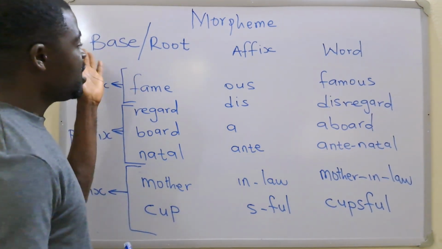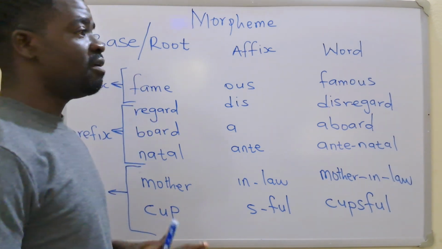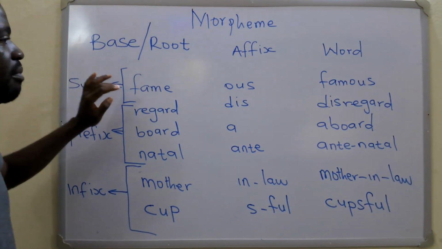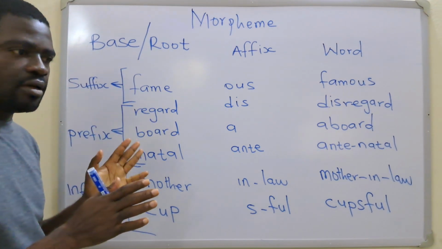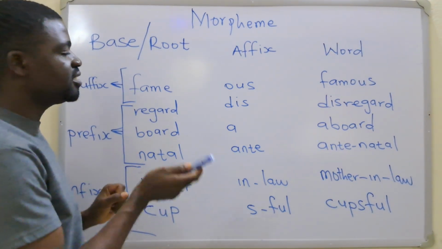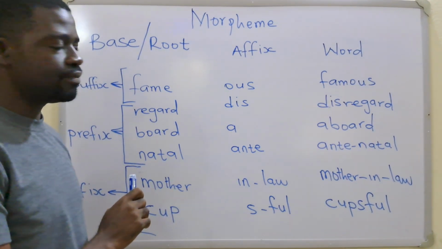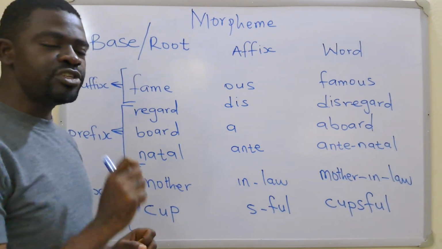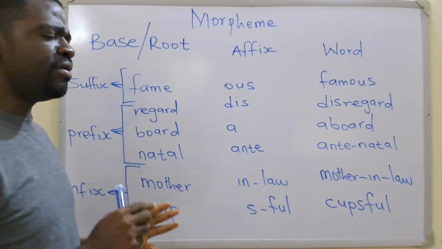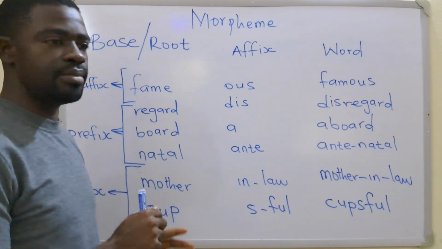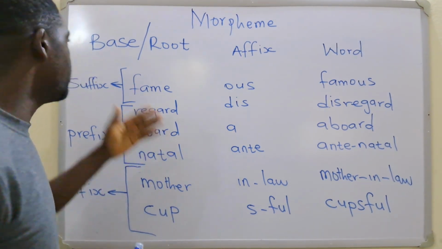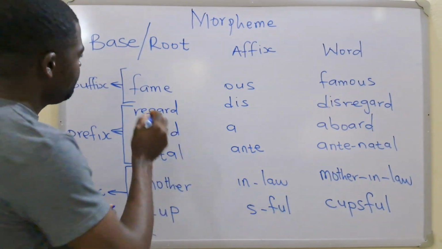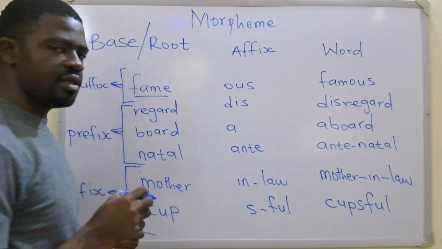So, base morpheme. What is a base morpheme? The base morpheme is the morpheme in a state before it takes on another morpheme. If you have a morpheme in its original state before it takes on another morpheme, that original state is called the base. For example, fame is a morpheme.